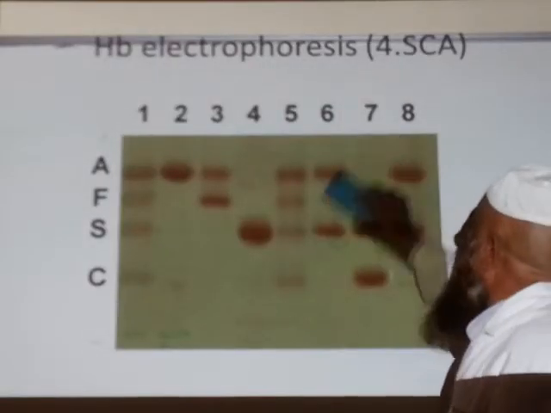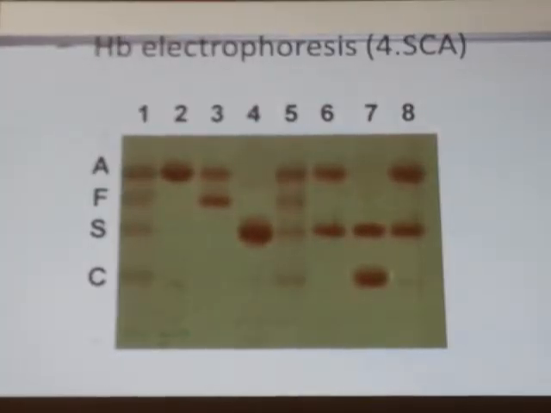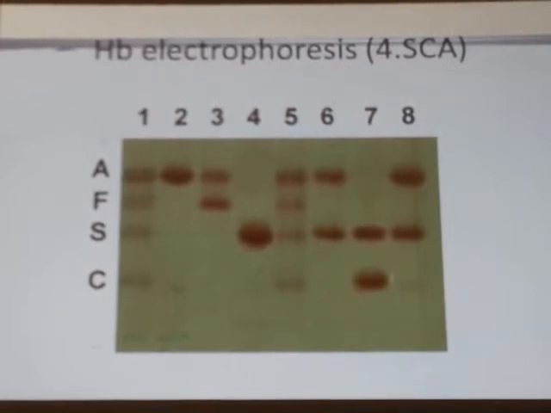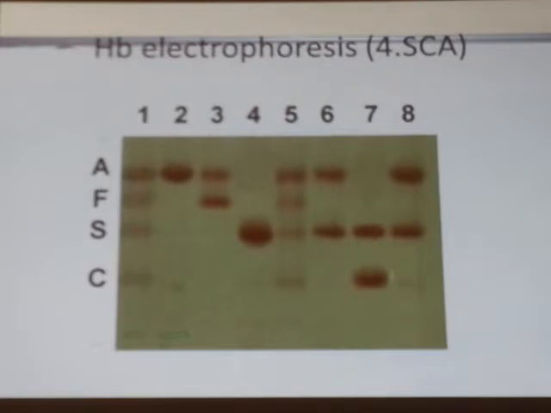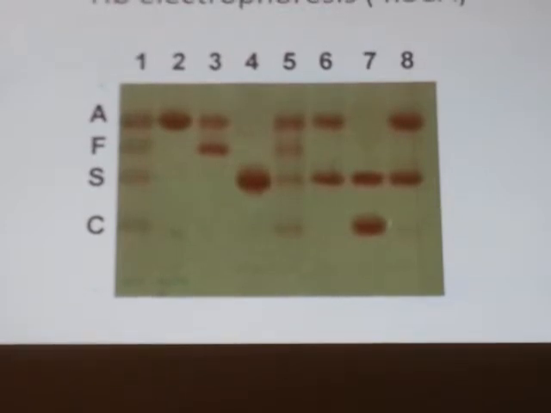Now, number 7. See this? What is number 7? Not normal. Sabar. Abnormal hemoglobin. S, sickle. C, hemoglobin C. Sickle cell, hemoglobin SC disease.